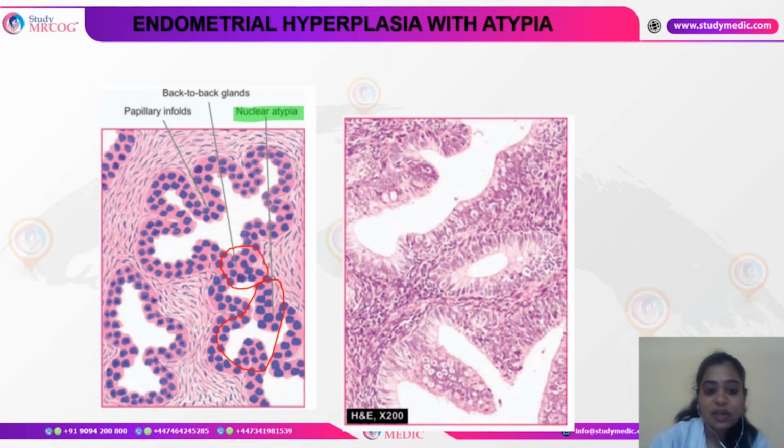But the other important feature which helps in differentiating with and without atypia is nuclear atypia. Whenever there are nuclear changes which could be precursors, or could be signs of malignancy, that is the only difference we see between without atypia and with atypia. The rest of the features are very similar.